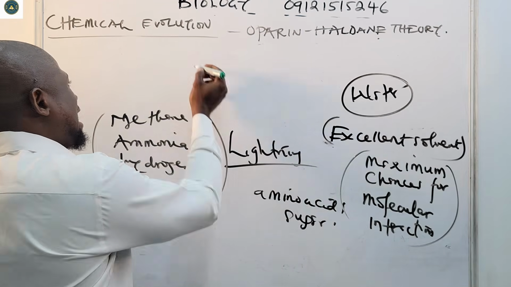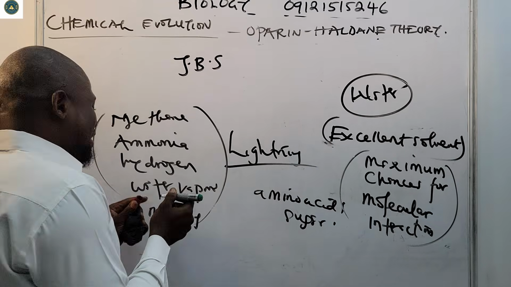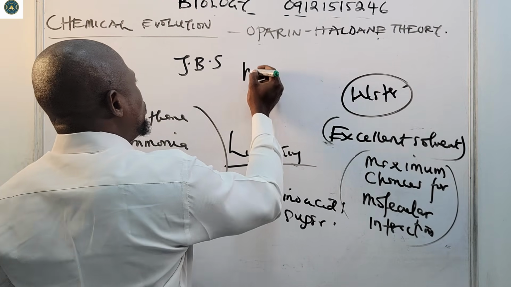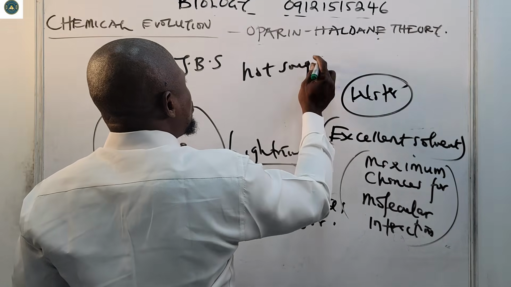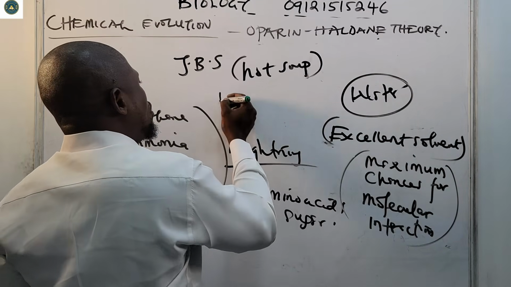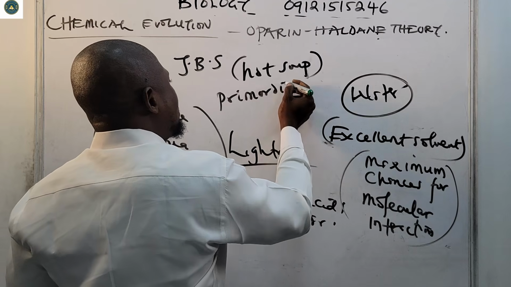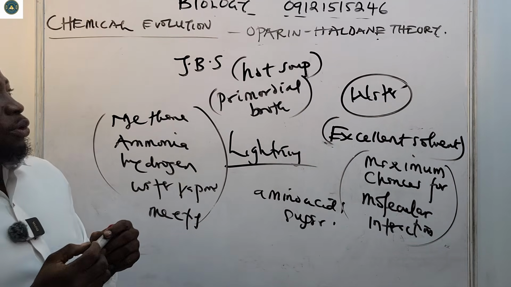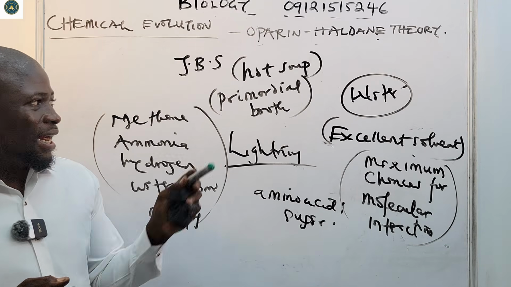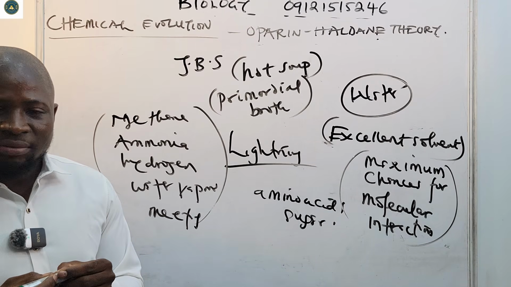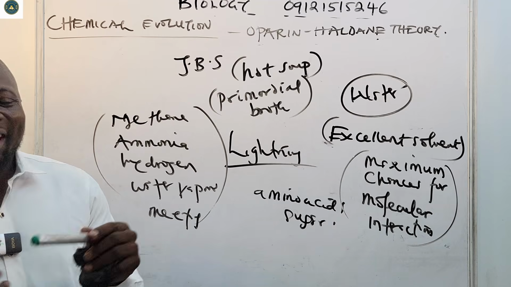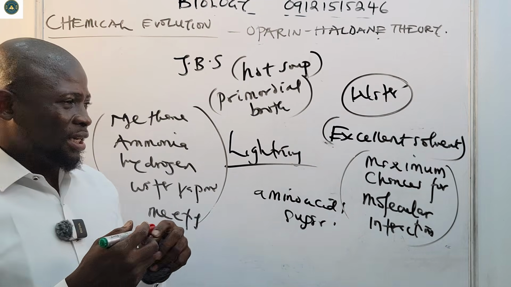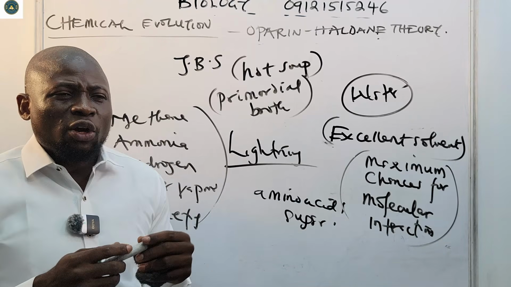JBS Haldane said that the earth became like a very, very hot soup, or what one will call a primordial broth. And that life originates or arises from pre-existing non-living organic molecules. So this was the view of Oparin and Haldane.